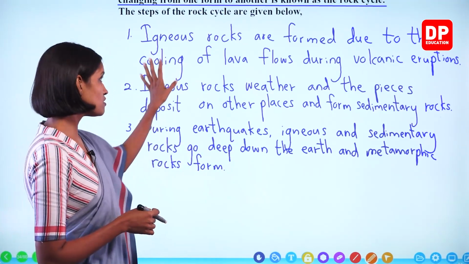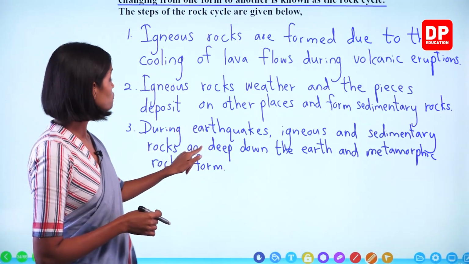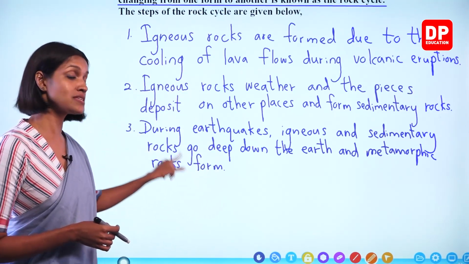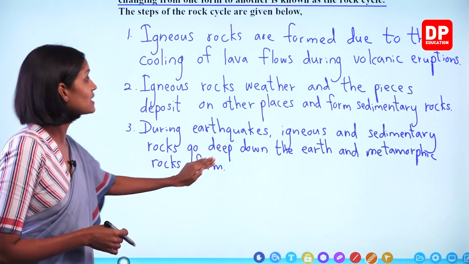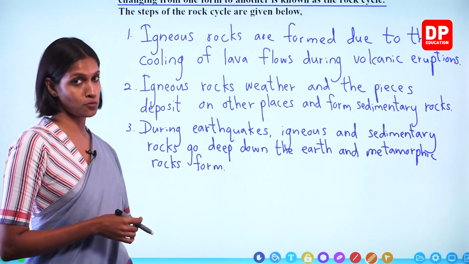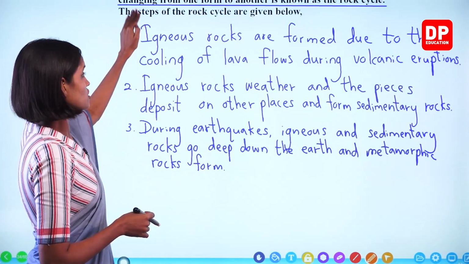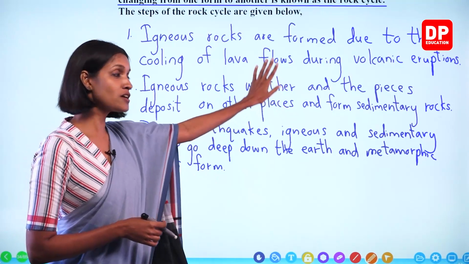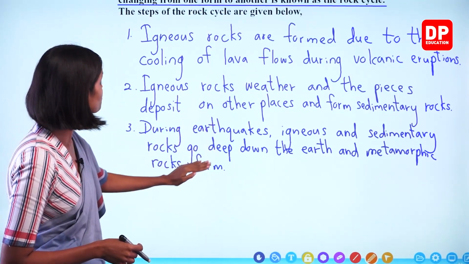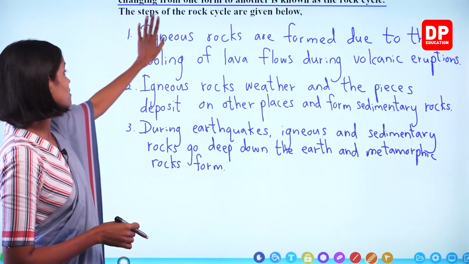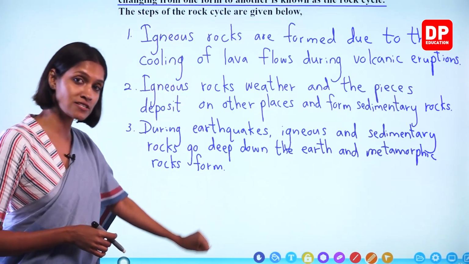So three types of rocks are formed. Now you all know this happens as a cycle, so from this type of rocks, again the first type of rock should form, igneous rocks, right? Igneous rocks turn into sedimentary rocks, sedimentary turns into metamorphic rocks. Now how do metamorphic rocks change into igneous rocks again?